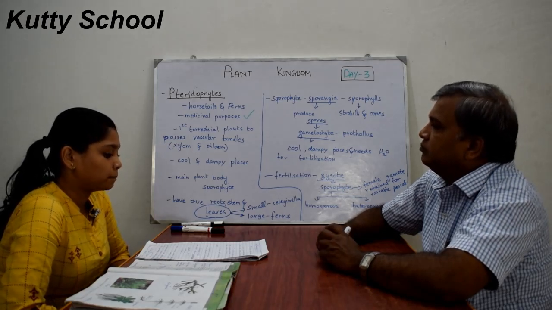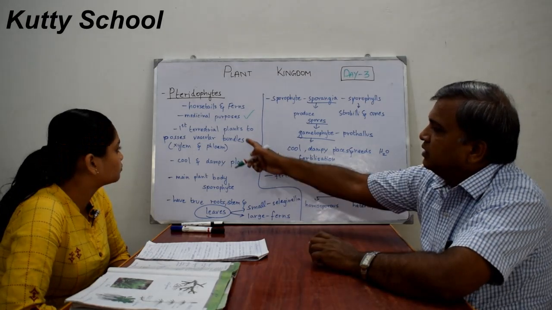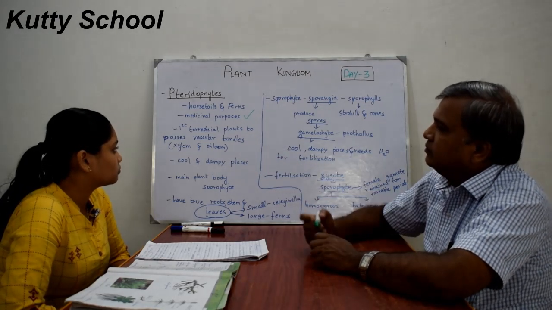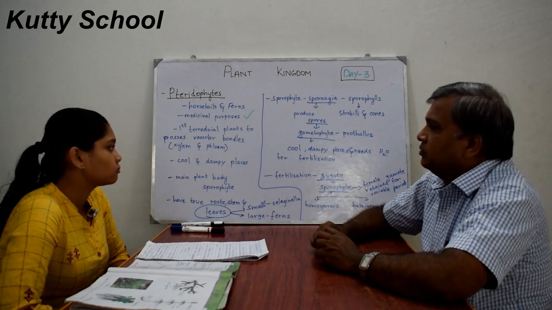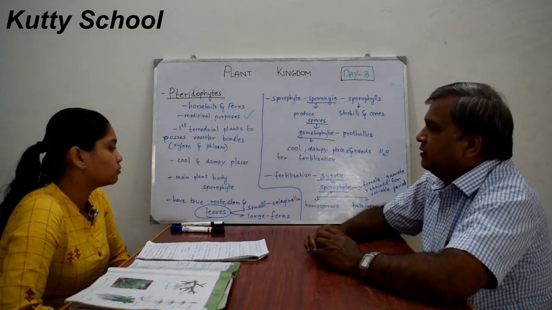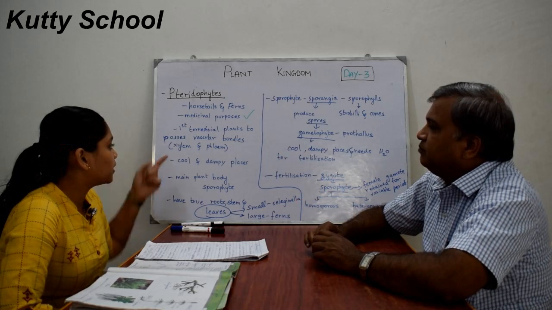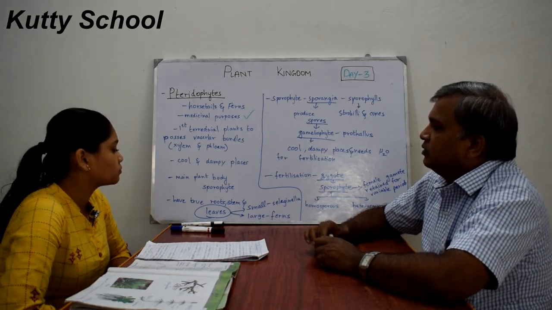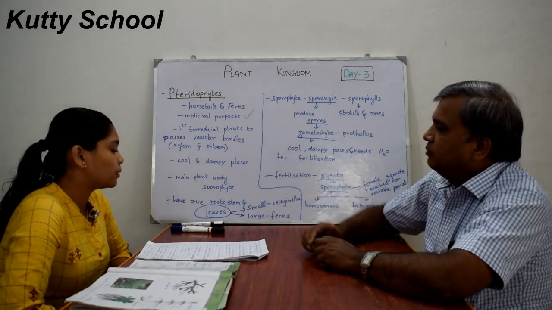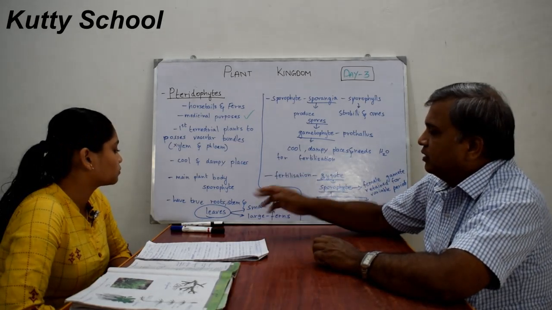These are the first terrestrial plants to have vascular bundles, xylem and phloem. Before that there was nothing like that. Bryophytes did not have xylem and phloem. They are available in cool and damp places, and the main plant body is the sporophyte.